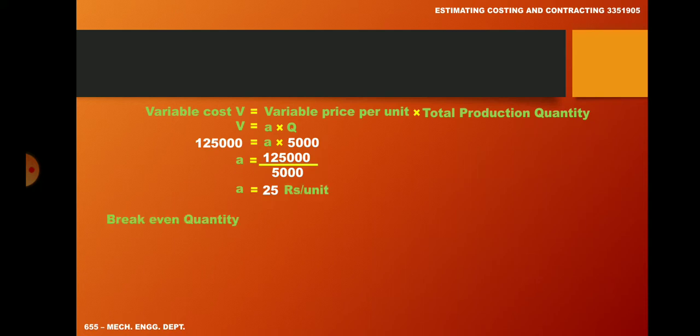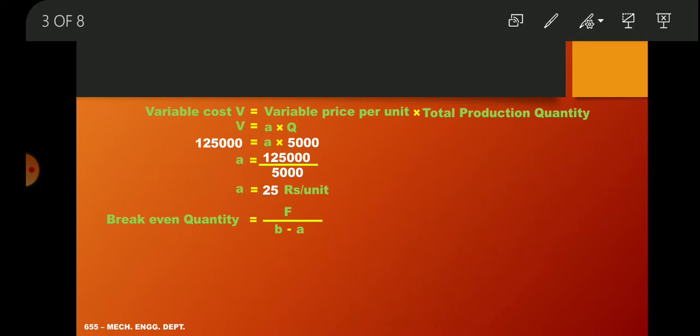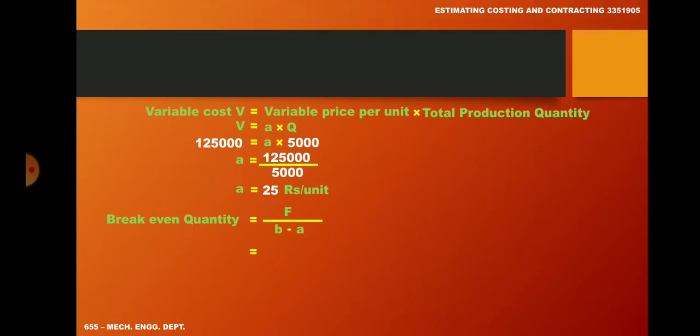We know the equation of break-even quantity Q equal to F divided by B minus A. Therefore, what is the value of F we have? 55,000 divided by what is the value of B we have? 50 rupees minus 25 rupees.